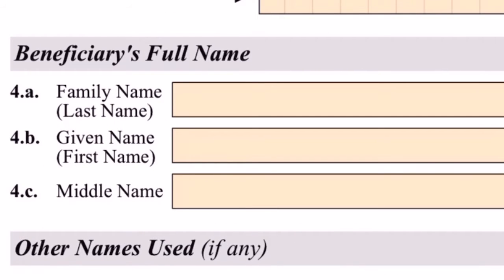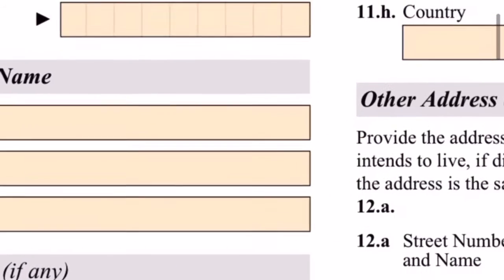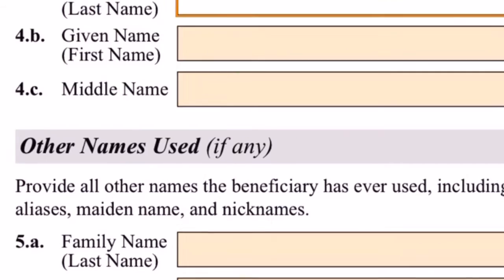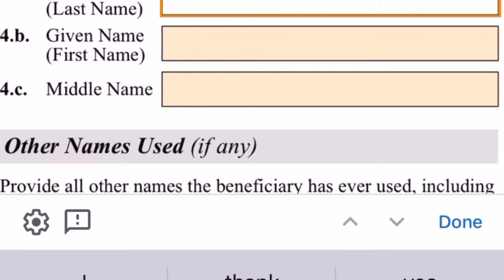Okay, so the first name of the beneficiary will go in 40A. We're starting with the beneficiary right now, and we are going to go ahead and start entering the information for the wife of the U.S. citizen or a permanent resident.